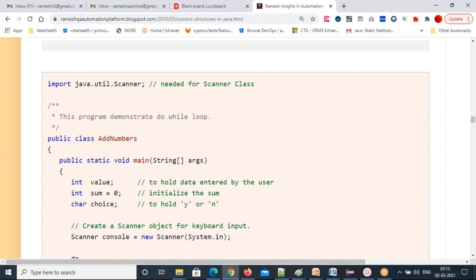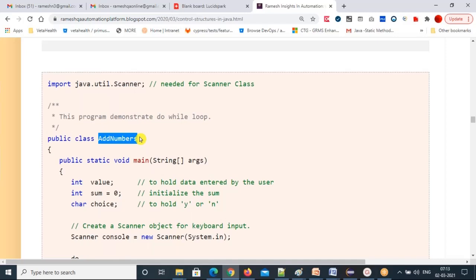Until then, your code has to be executed. So that's the adding numbers program, and until your choice is no, you keep adding the numbers. All those numbers will be summed up. So that's the program. And how to do this?